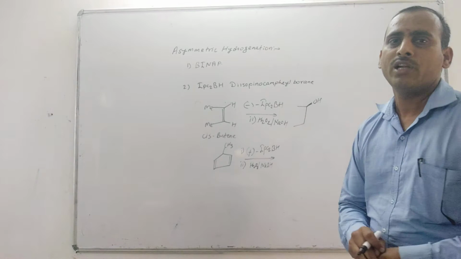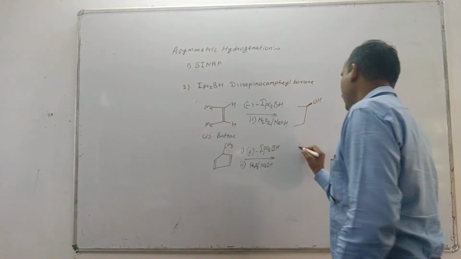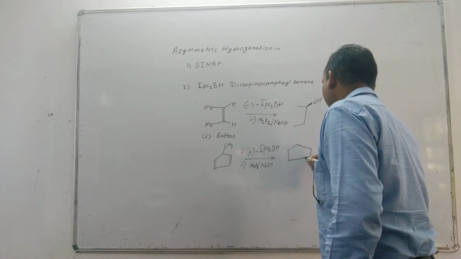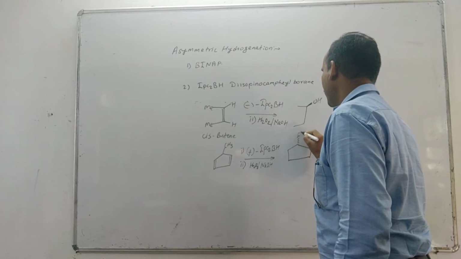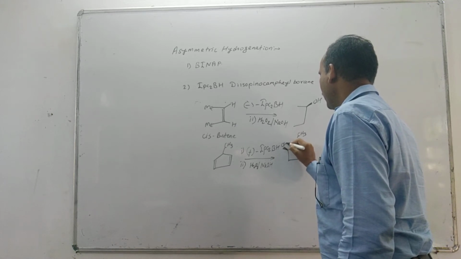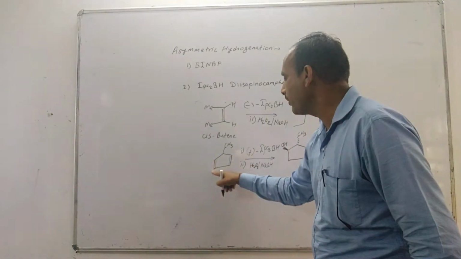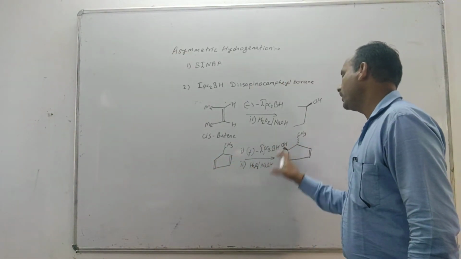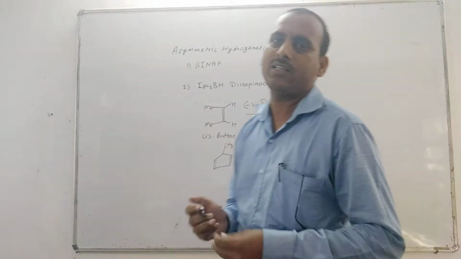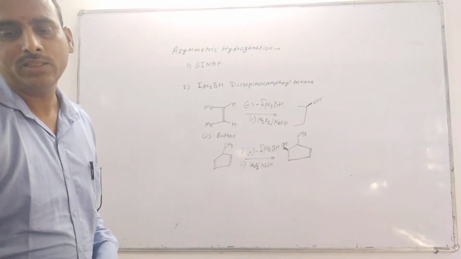So hydroboration followed by oxidation forms the alcohol. Here two stereogenic chiral centers are produced. Hydroboration occurs across this carbon-carbon double bond, and then oxidation by H2O2 gives two stereogenic chiral centers in the molecule.